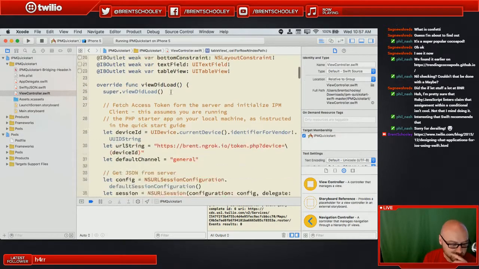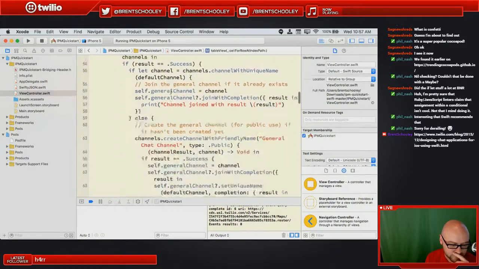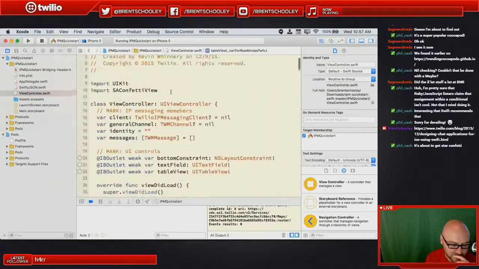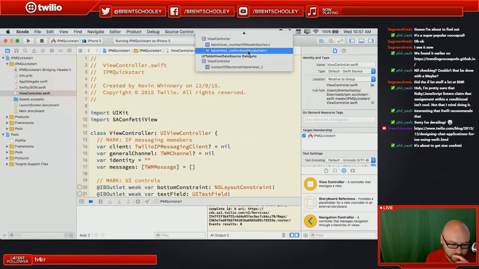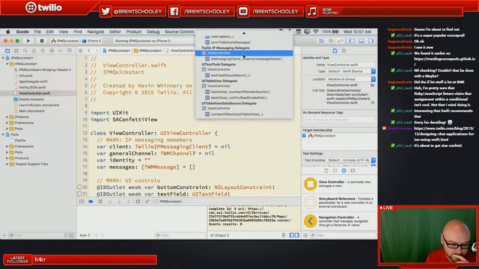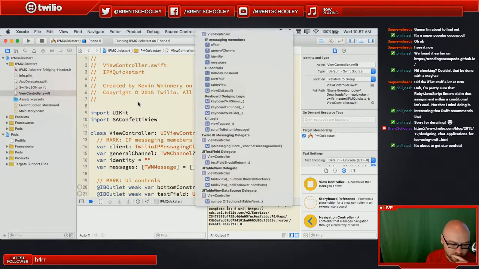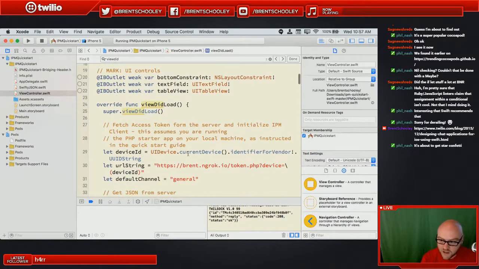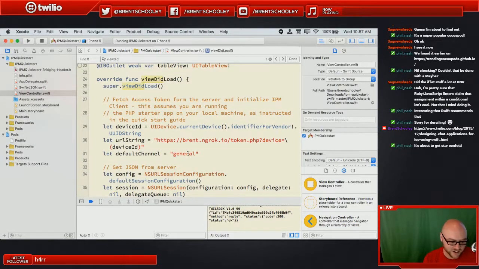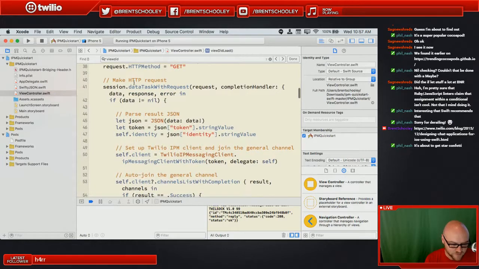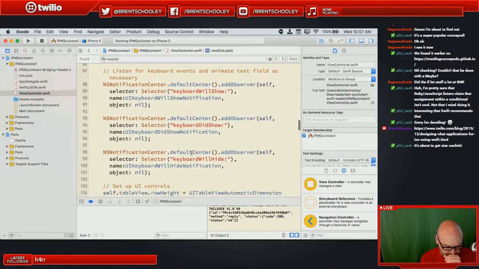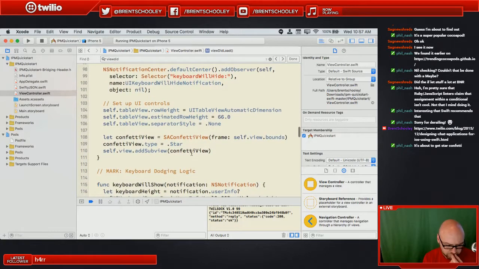What did we do? How did we set this up? Where did I set this up? View did load, right? View did load. Yeah, we were about to get star confetti and then it didn't work. Data task with request. Keyboard stuff. Self.view.add subview.